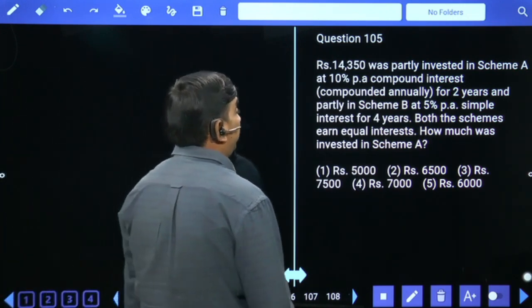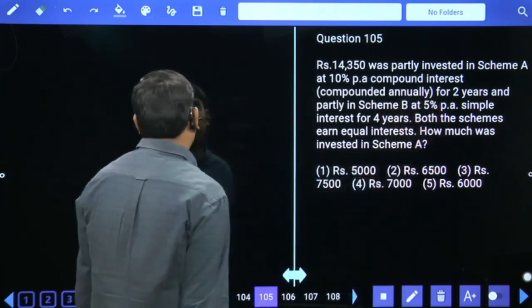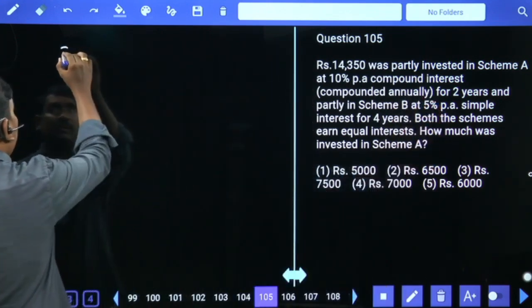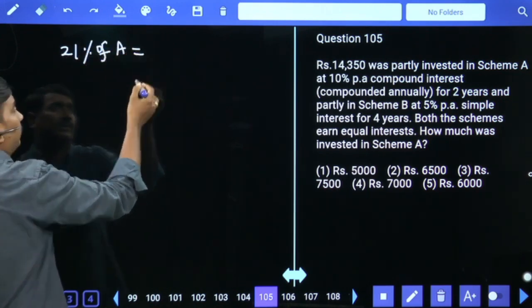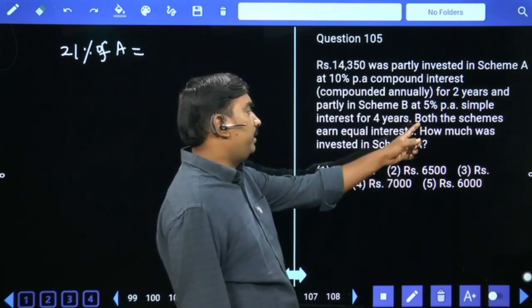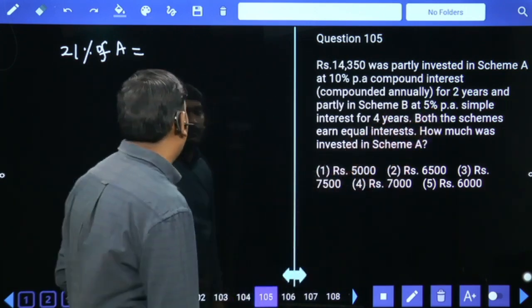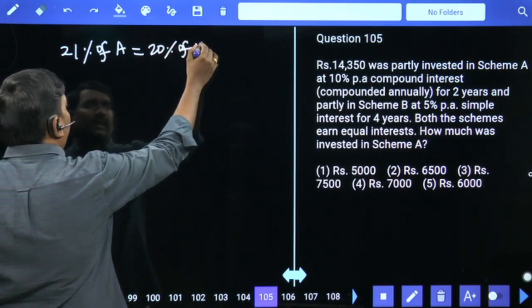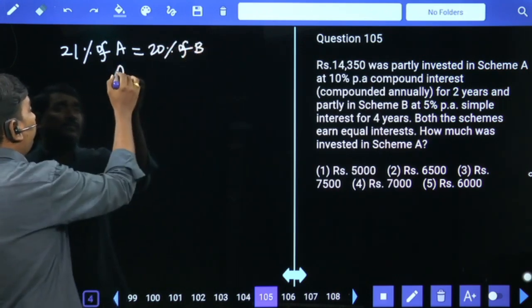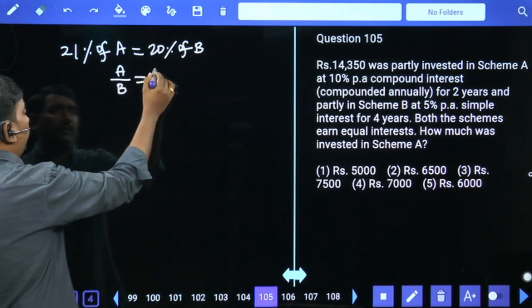So scheme A per 1 year 10%, 2 years compound interest means 21% of scheme A is equal to scheme B for 1 year 5%, 4 years means 4 5s are 20% of scheme B. Interest are equal. A by B is equal to 20 by 21.